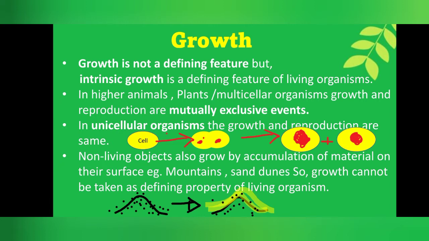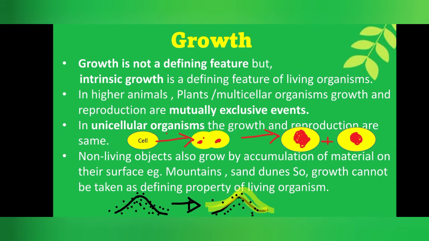Okay friends, let us revise up to now what we have studied. Number 1, growth takes place through an increase in the number of cells and an increase in the size of cells. Number 2, remember that muscle cells and neurons don't divide or do mitosis but only increase their size. Number 3, growth in animals stops at a certain point, like in girls at 18 or 19 years and in boys at 24 or 25 years, whereas in plants, growth takes place throughout their life.